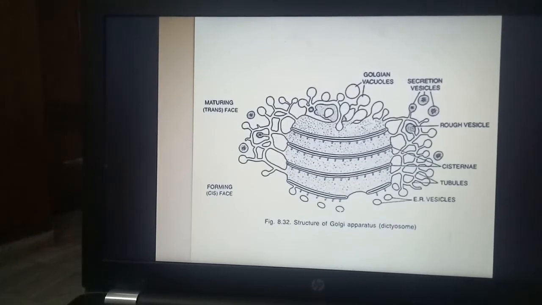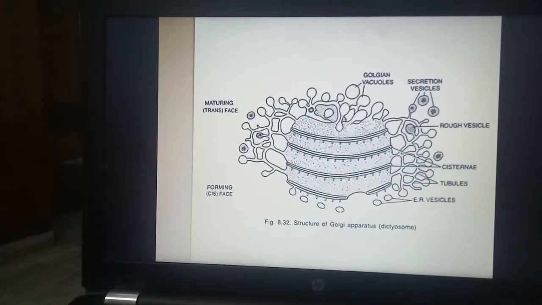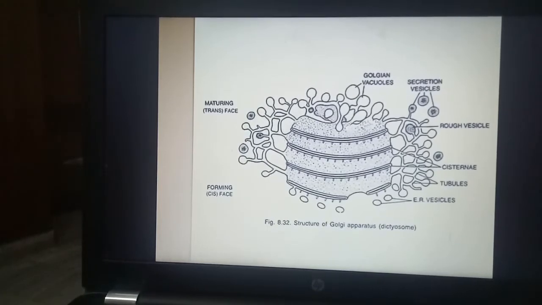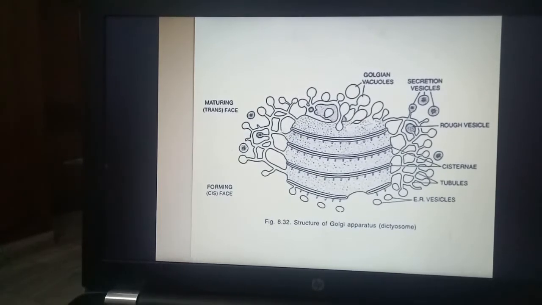And there are many fenestrations on Golgi body, means इसमें openings होती हैं, and from the openings you see the tubules, vesicles and vacuoles originating. ये जो यहाँ पे branched structure है, this is called the tubule, and tubules connect the cisternae.